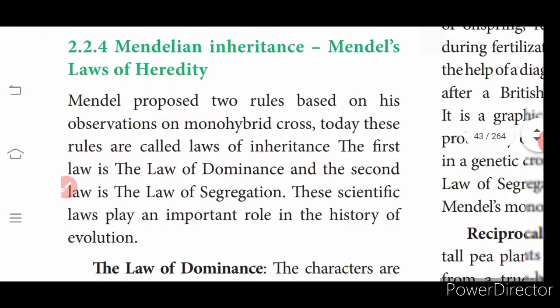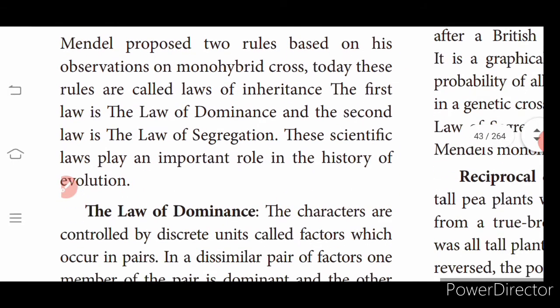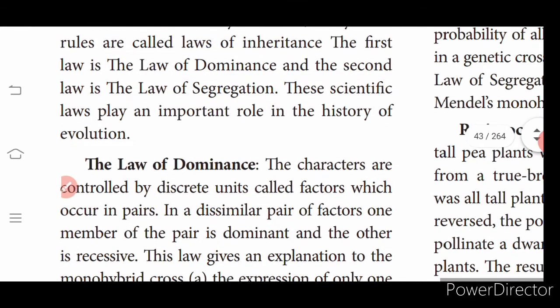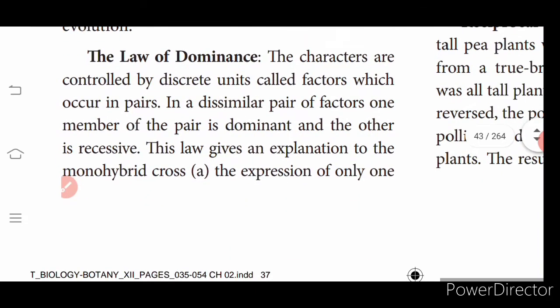Next we have Mendelian inheritance and Mendel's laws of heredity. Once he did the experiment, the first law he proposed was the law of dominance. Second, the law of segregation. These scientific laws play a major role in the history of evolution.